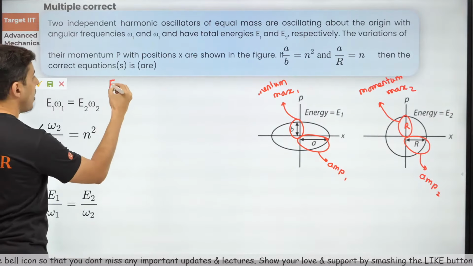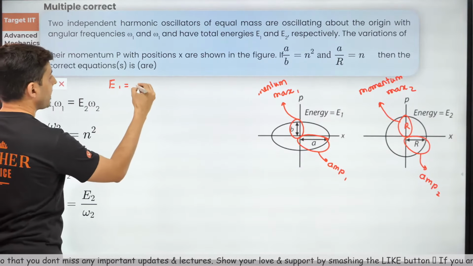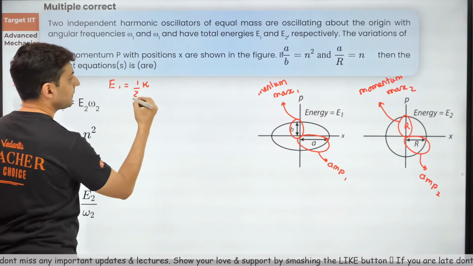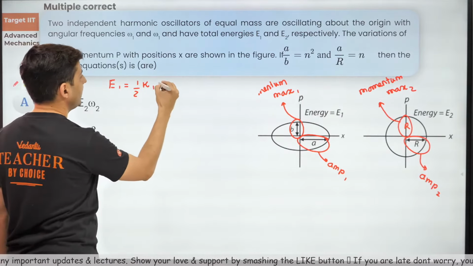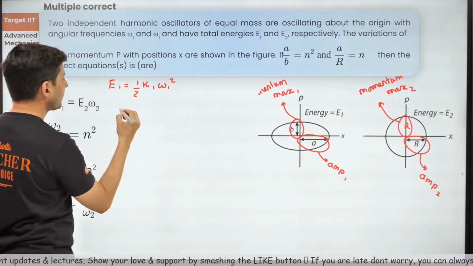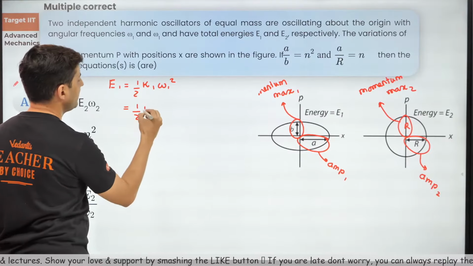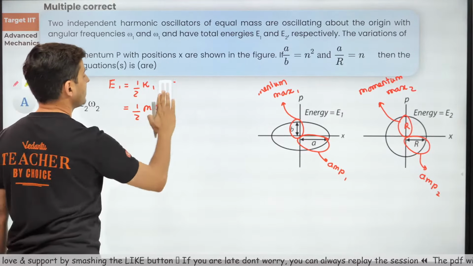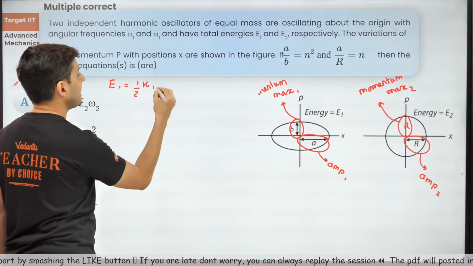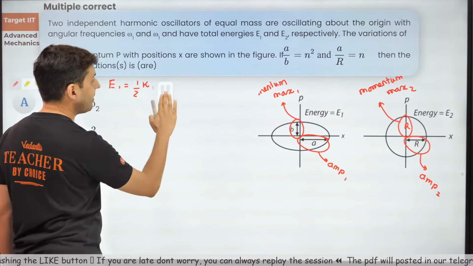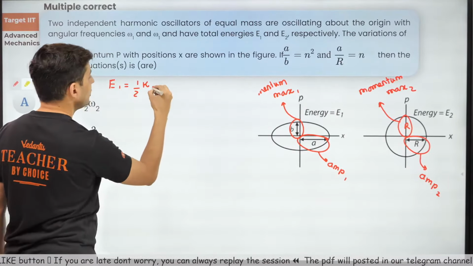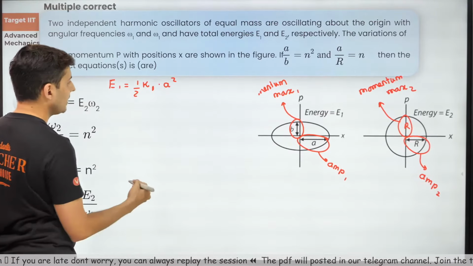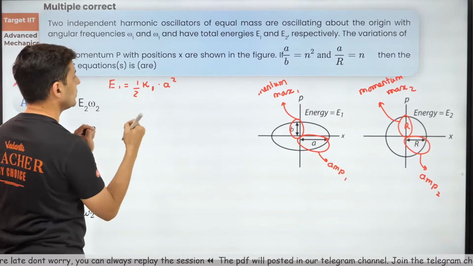So energy of particle 1 will be half k, which will be different, k1 a1 square. This is not omega square, my bad. This is k1 a1 square. Now amplitude is nothing but a, so it is half k1 a square.